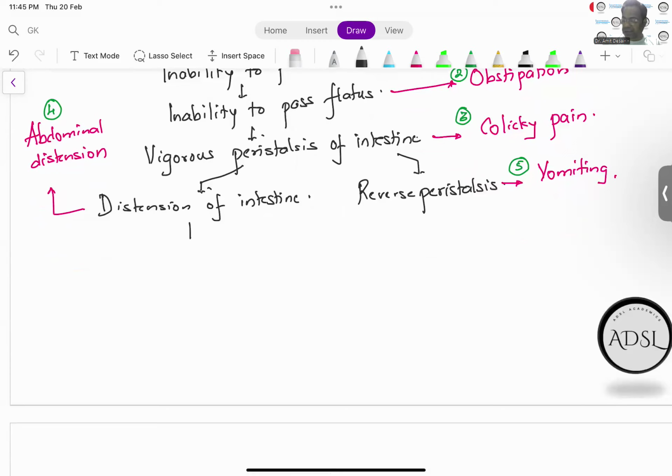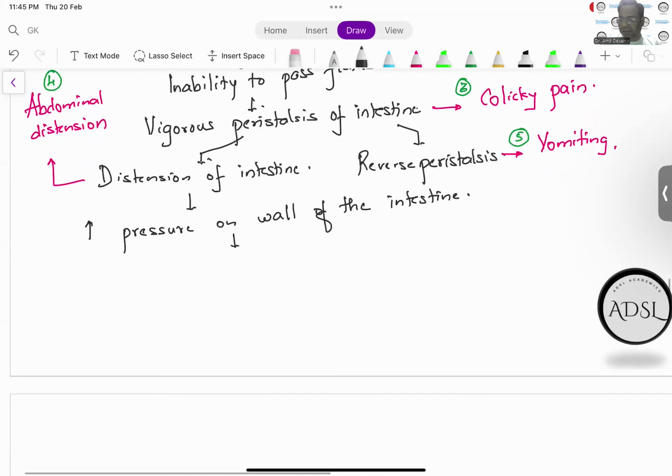Now, when the intestine starts getting distended, there will be increased pressure on the wall of the intestine. Because of this increased pressure, the first thing that will happen is obstruction of the lymphatics.